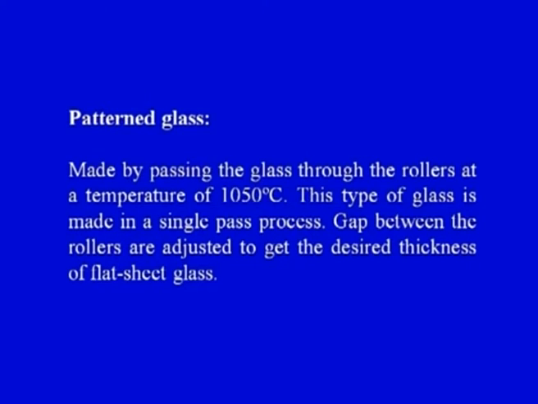Suppose we want to make a patterned glass. This is made by passing the glass through the rollers at a temperature of 1050 degrees centigrade. This type of glass is made in a single pass process. Gap between the rollers is adjusted to get the desired thickness of the flat sheet glass. So we have already seen that patterned glass can also be made with the help of the rollers, and whatever pattern we want to make, that can be made in a single pass process.